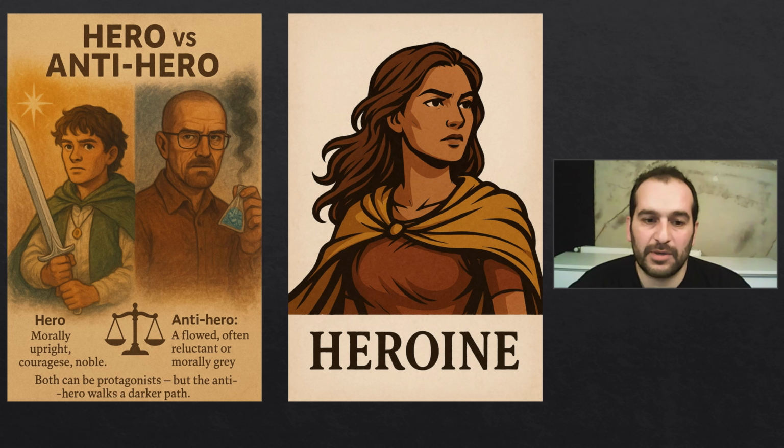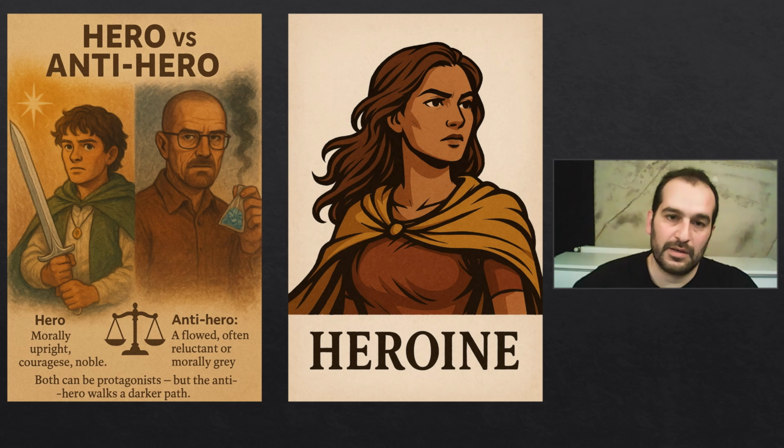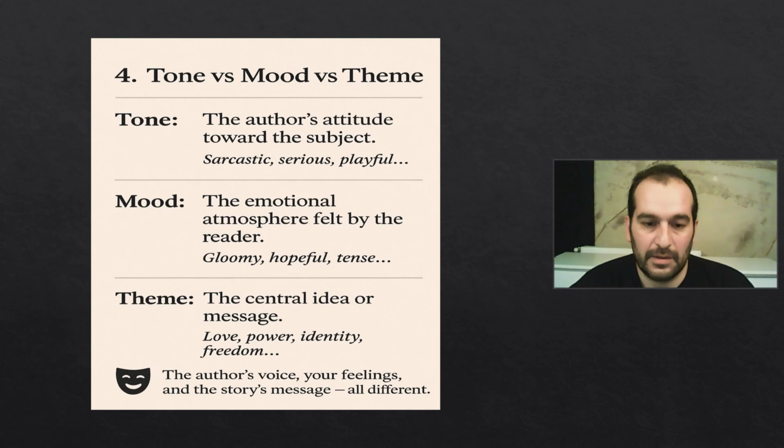Since we are talking about hero and anti-hero, it is worth mentioning the word heroine. Heroine is the female version of the word hero. So we can say Romeo is the hero and Juliet is the heroine. Let's move on to the next word.